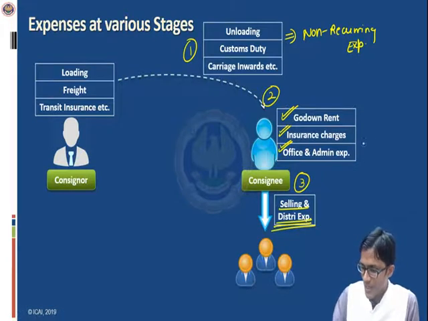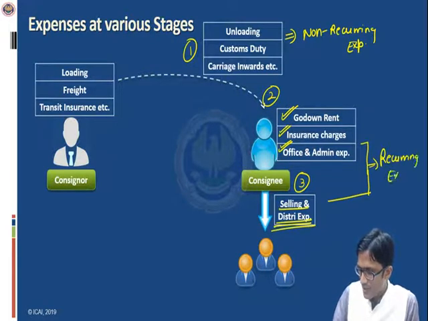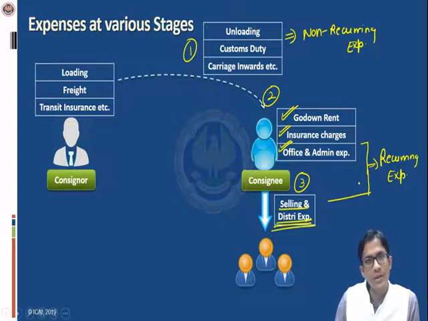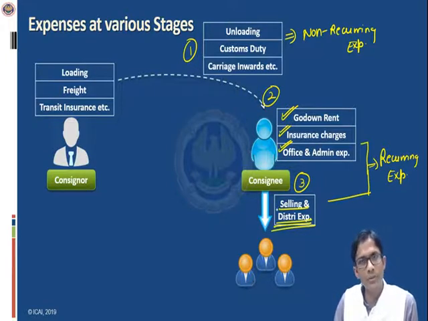Okay. But the second and third categories of expenses are called the recurring expenses. These are the recurring expenses because these expenses have to be repeatedly incurred. They are not expenses incurred once. No, they have to be incurred repeatedly. Whenever the goods are sold, and for the period the goods are kept in the godown, every time these expenses will have to be incurred, right? So these are recurring expenses.